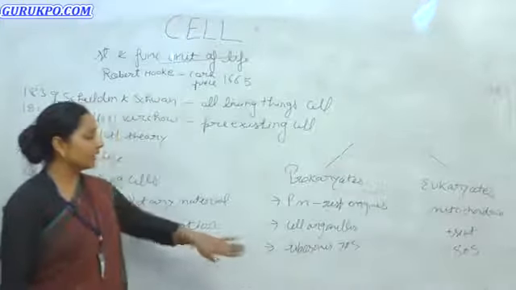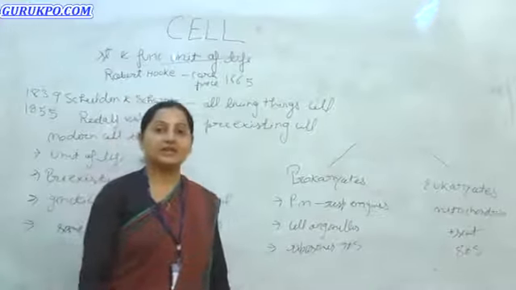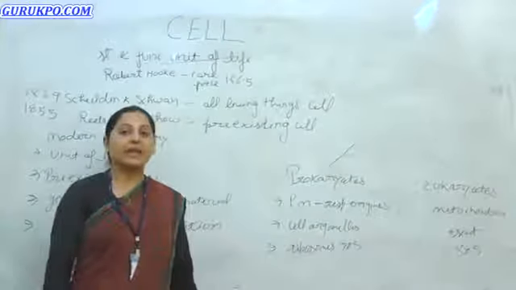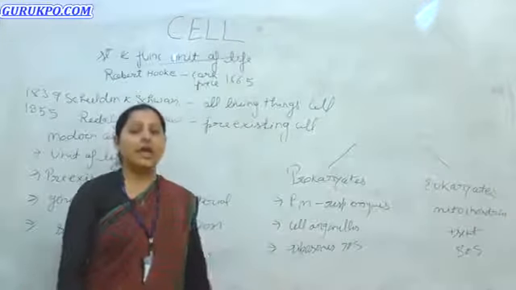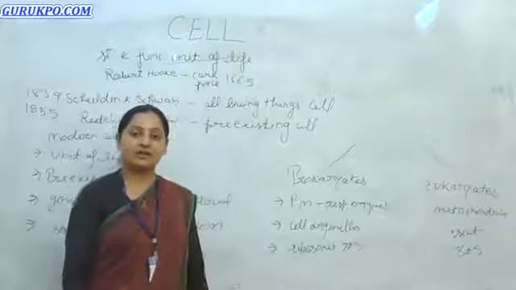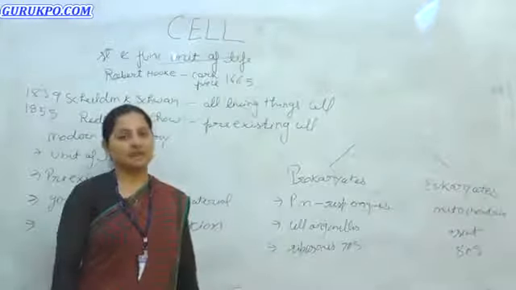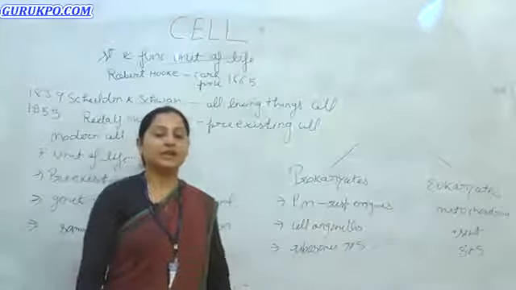And in prokaryotes, there is another extra-chromosomal DNA present which is called a plasmid. It is very small compared to the other circular DNA, and it gives so many characteristic features like antibiotic resistance, and it is widely used in genetic engineering, while in eukaryotes the plasmid is absent. So that was about the cell.